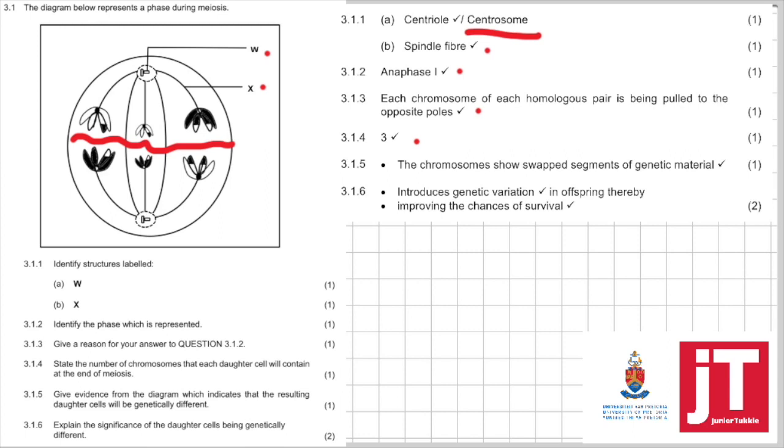Then 3.1.5. Give evidence from the diagram which indicates that the resulting daughter cells will be genetically different. So the chromosomes, can you see, have swapped segments of genetic material. Meaning, can you see that they have black and white segments? So that means they have swapped segments of genetic material. Okay, 3.1.6. Explain the significance of the daughter cells being genetically different. This will introduce genetic variation in the offspring, thereby increasing the chances of survival.